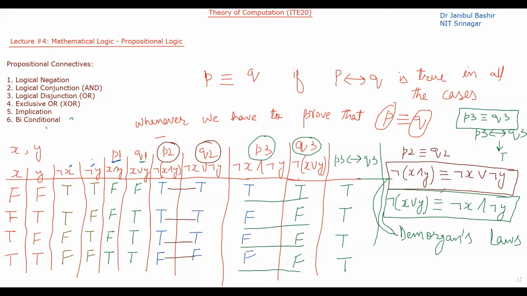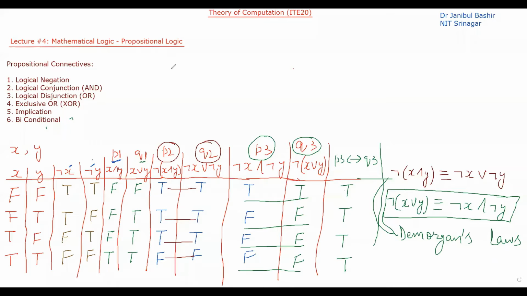Okay, so let me summarize. The De Morgan's laws are that applying not on this operator gives us this particular operator.